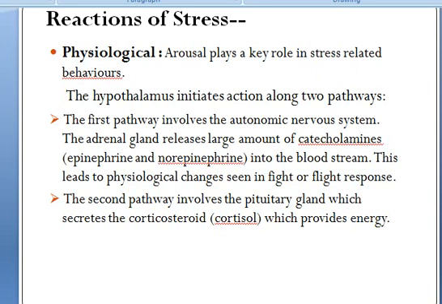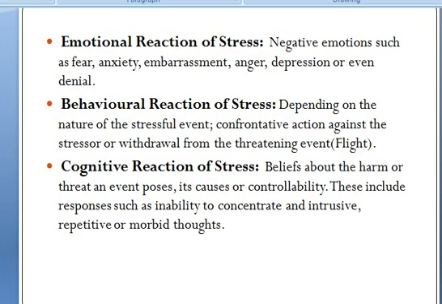The second pathway involves the pituitary gland, which secretes the corticosteroid hormone, cortisol, which provides energy. We have already discussed these hormones and glands in class 11 in detail. I hope you all remember. Next is the emotional reaction of stress. Negative emotions such as fear, anxiety, embarrassment, anger, depression or even denial are included in emotional reaction.